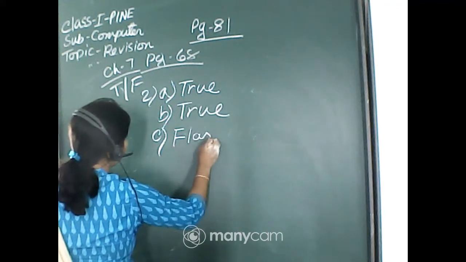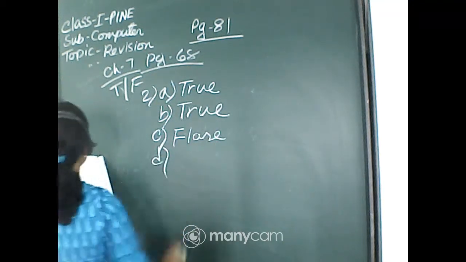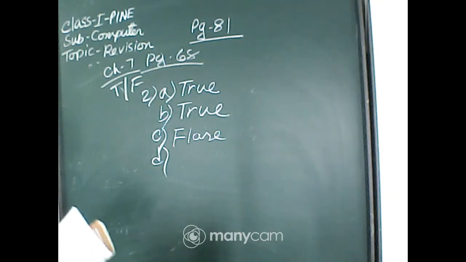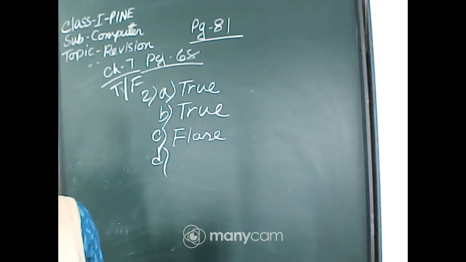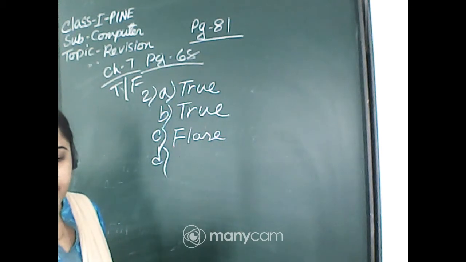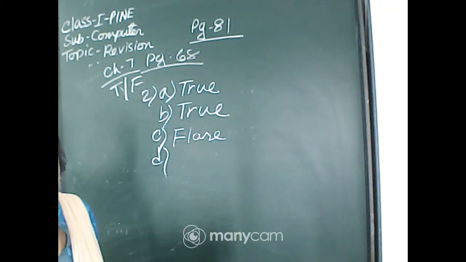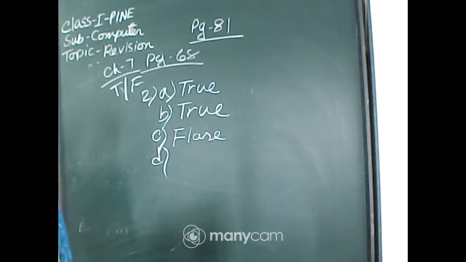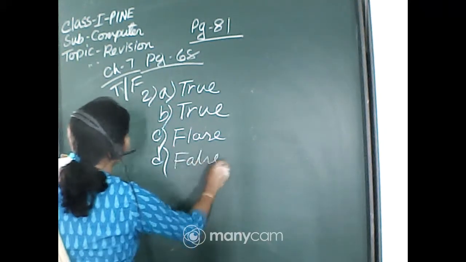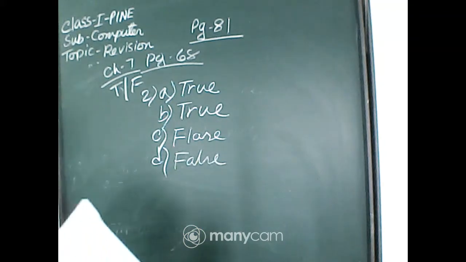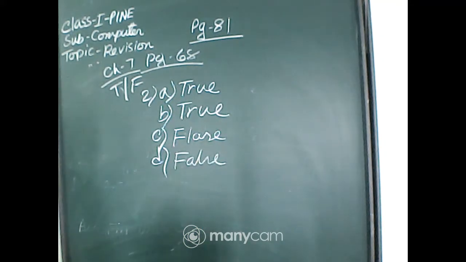So C is false. D. Control plus C selects the entire text in Wordpad. No, D is false. Control plus A selects the entire text in Wordpad. So D is also false. You all please check: A true, B true, C false and D false, of page number 68, chapter number 7. Okay, done everyone?